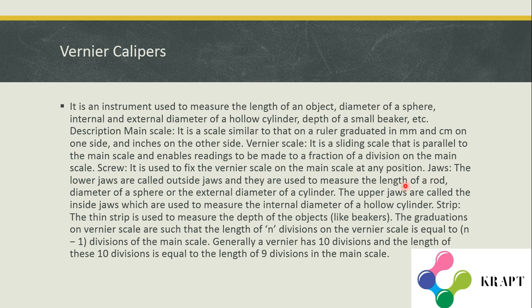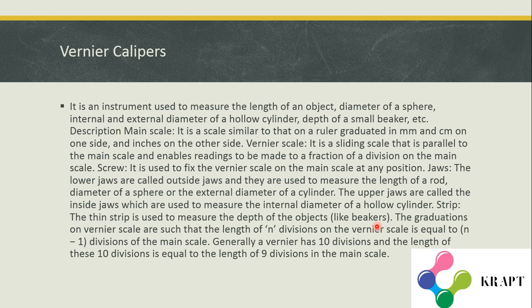Jaws. The lower jaws are called outside jaws and they are used to measure the length of a rod, the diameter of a sphere, or the external diameter of a cylinder. The upper jaws are called the inside jaws, which are used to measure the internal diameter of a hollow cylinder. Strip. The thin strip is used to measure the depth of objects like beakers.